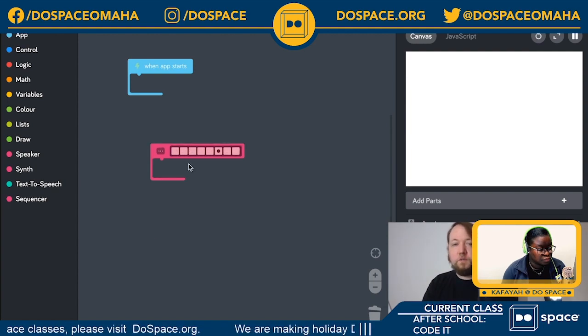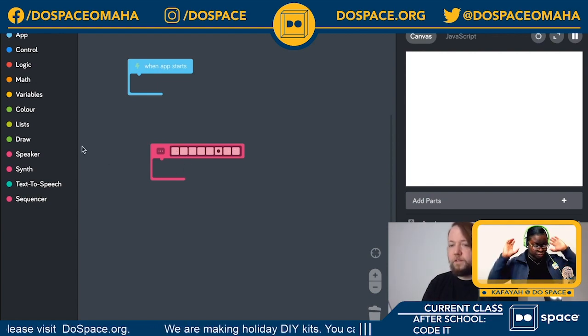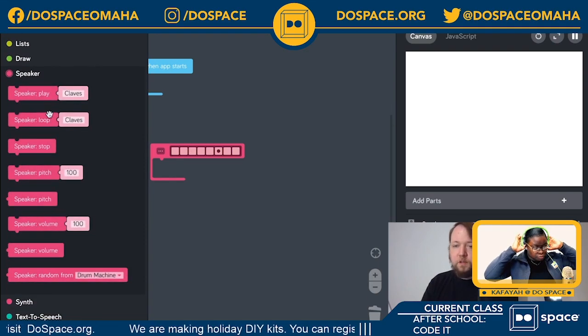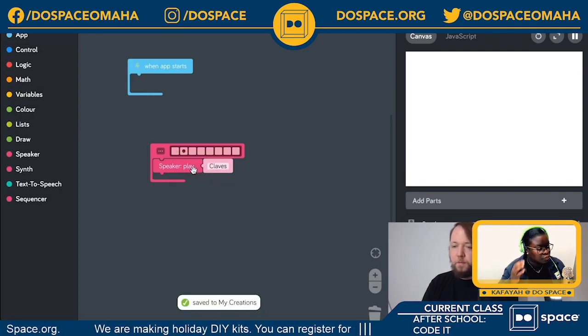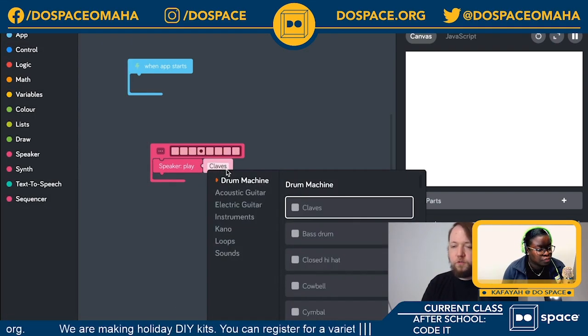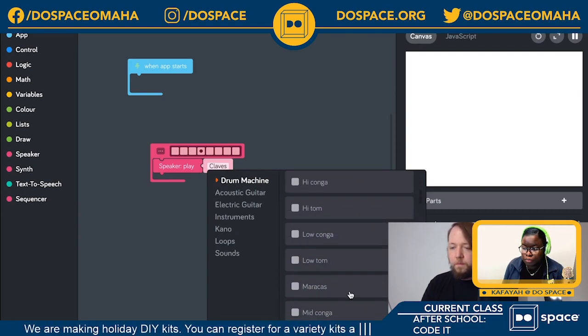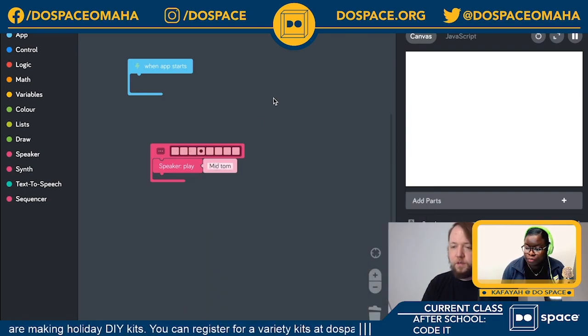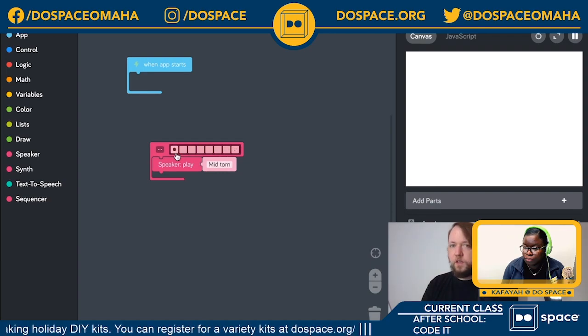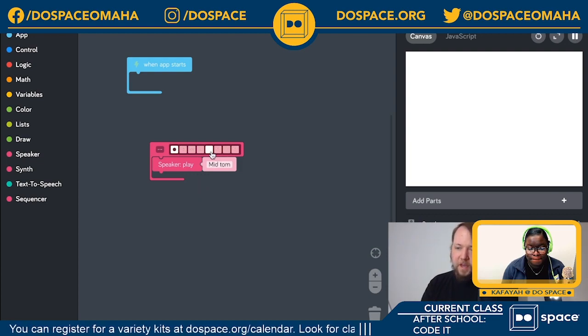On its own, the sequencer doesn't actually do anything. We need to put things inside it for it to activate. So I'm going to open the speaker tray and drag out a play block and put that inside it. And I'm going to choose a mid-tom sound effect. So now we've got a sound effect inside it. Let's turn some of these squares on and you'll see how it works. Every time the playhead hits the selected squares, it'll run all the code inside it.